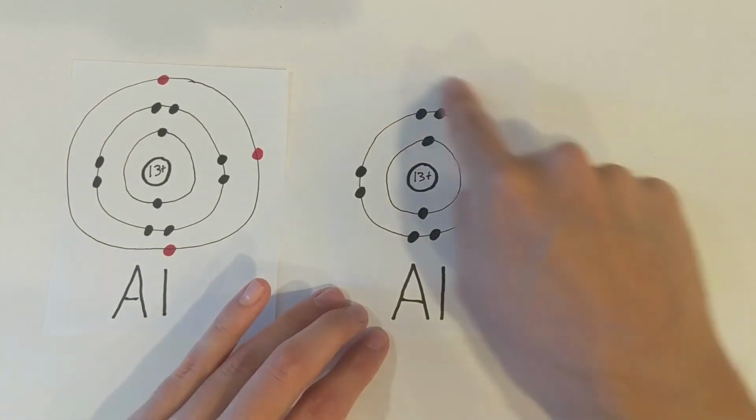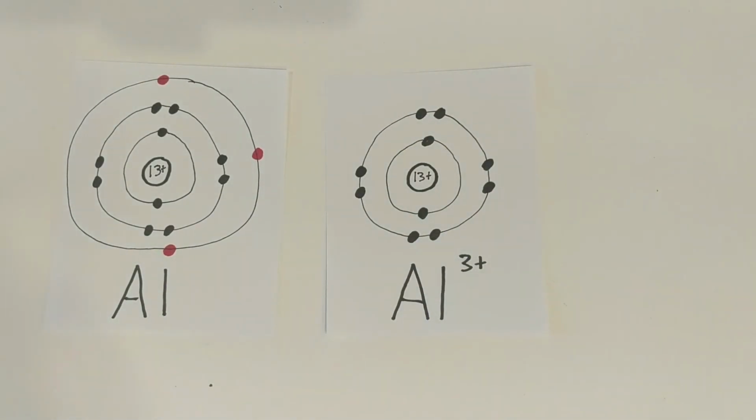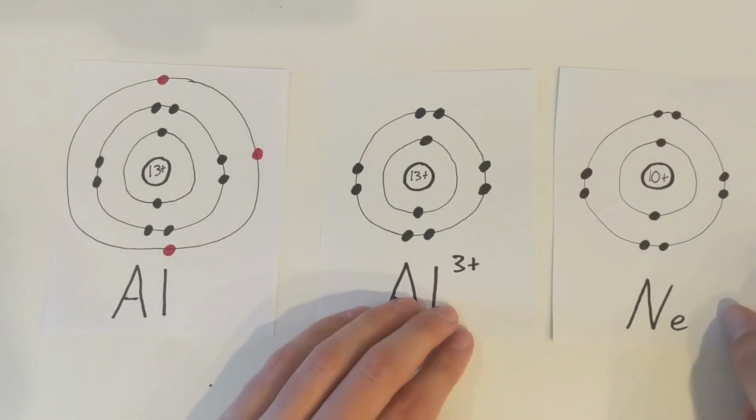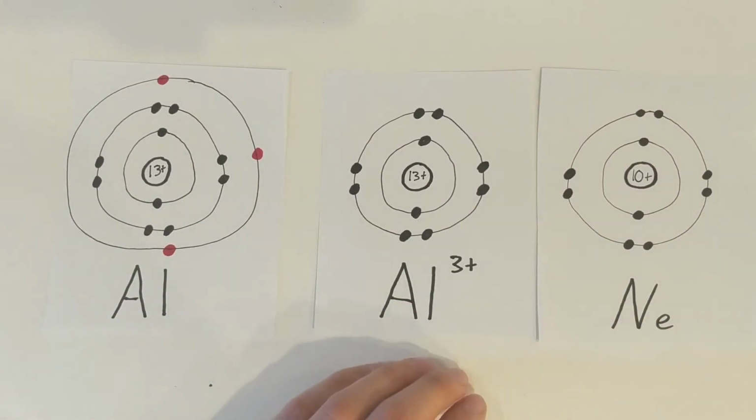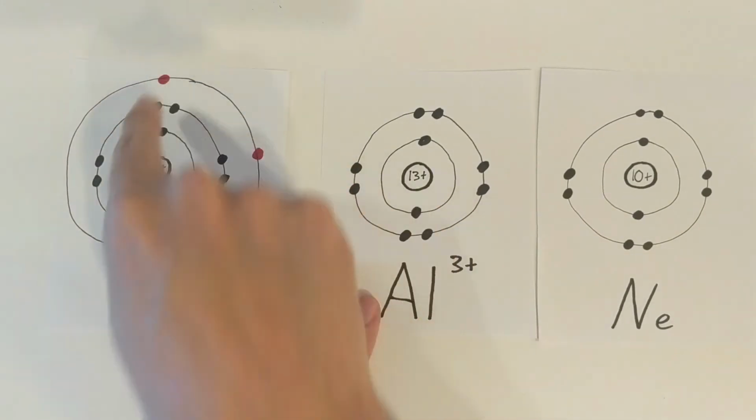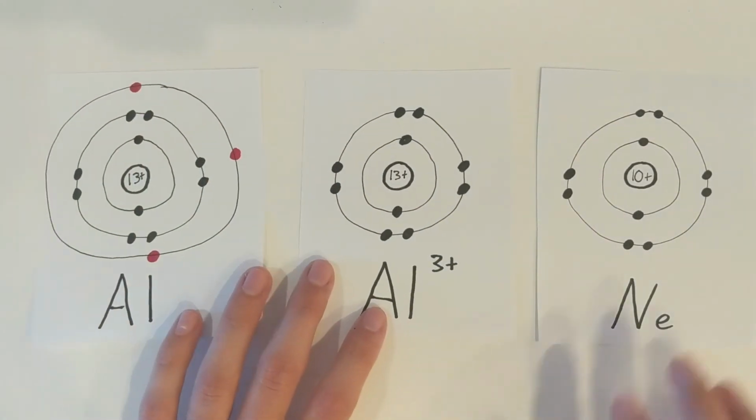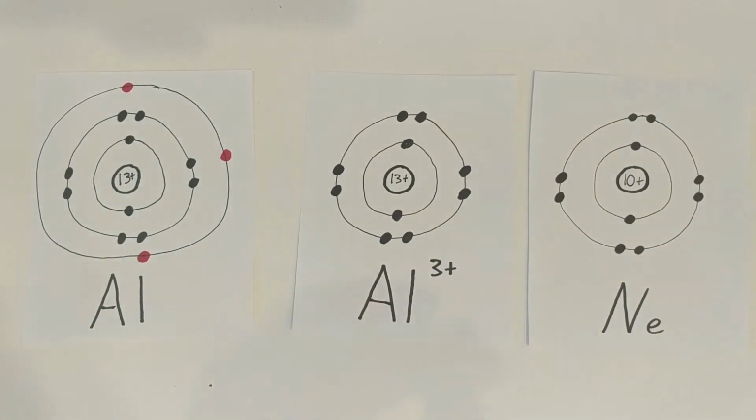This is what it wants to become. That's what it wants its electrons to look like. And if you take a look, just like neon. So when it loses those 3 valence electrons, it gains a +3 charge. We'll do a few more.